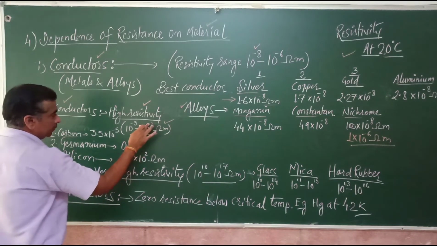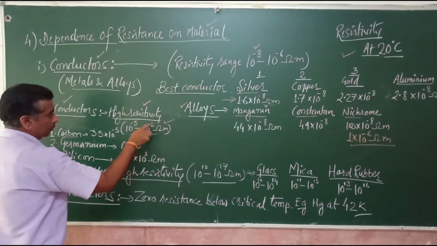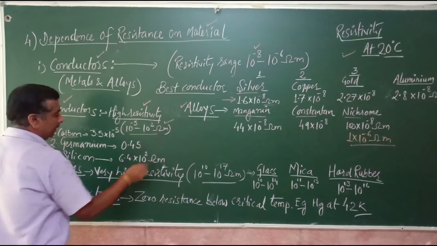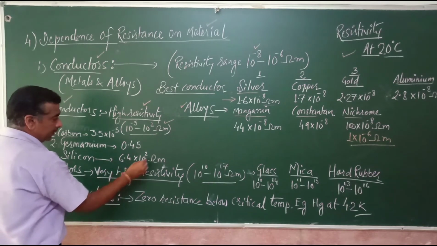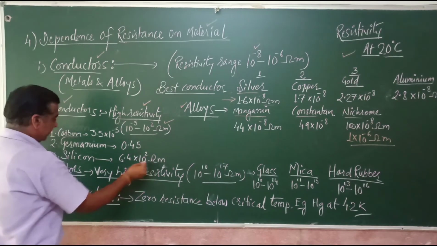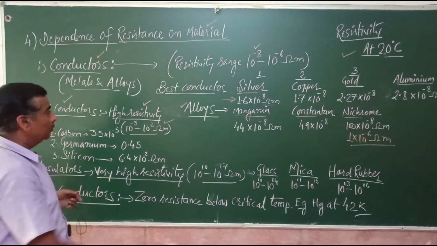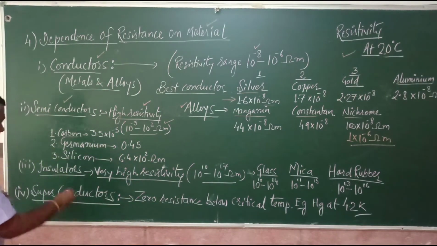6.4 into, this is not minus, this is 2, right? So 10 raised to the power minus 5 to 10 raised to the power 2 ohm meter. So 6.4 into 10 raised to the power 2 ohm meter is silicon. So you can see the resistivity is much higher compared to the conductors. Now the third category of materials are insulators.